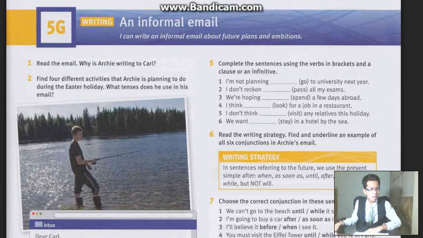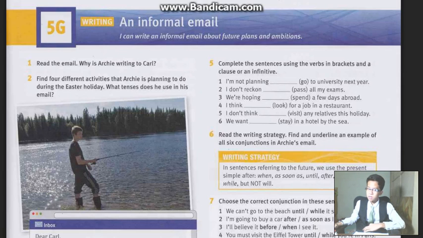I'm not planning blah blah blah to the university next year. So you see the word plan, it will be to plus infinitive. I'm not planning to go to the university next year. I don't reckon, because it is reckon, so we'll use a clause. I don't reckon I will pass all of my exams. Next one. We are hoping blah blah blah a few days abroad. Because it is the word hope, so use an infinitive. So we are hoping to spend a few days abroad.